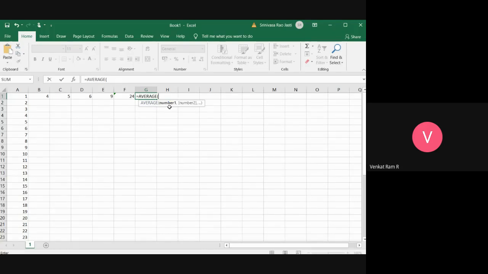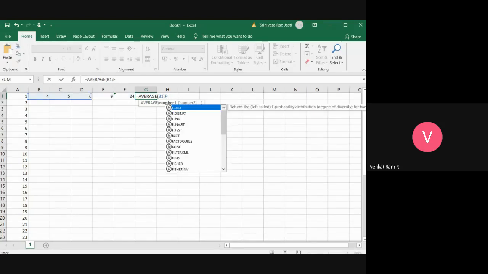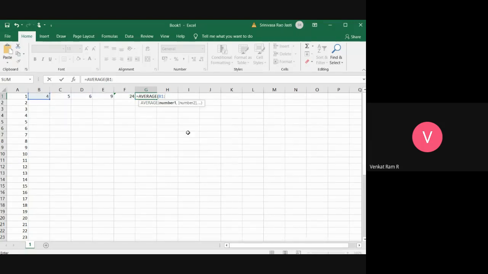So average, see here, it is giving from B1 to, sorry, not F1, E1. So it is automatically selecting it, and just press enter.